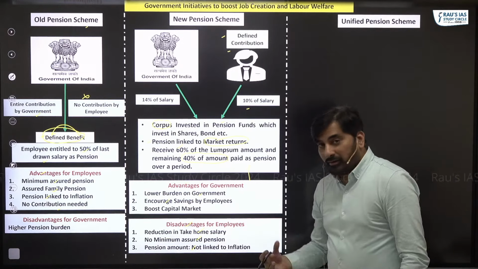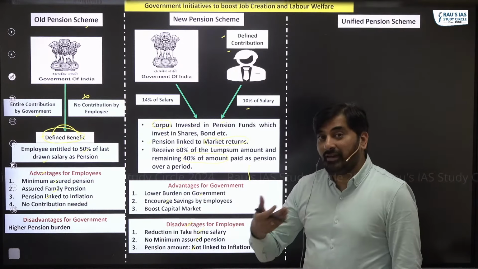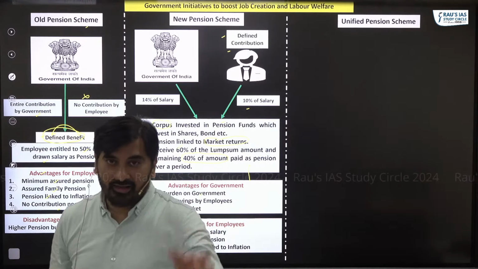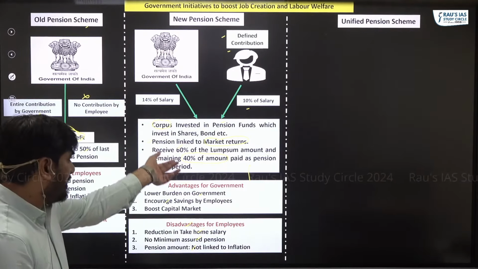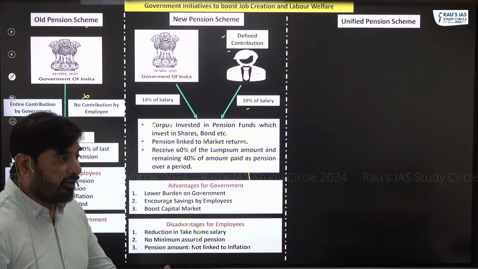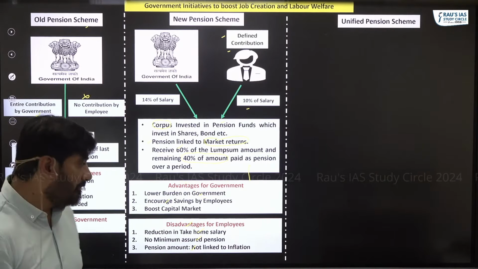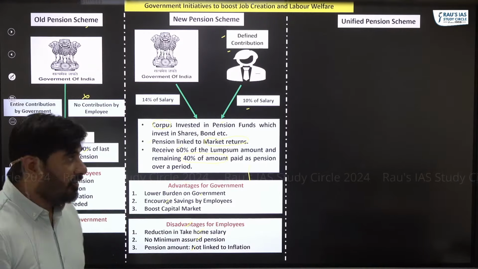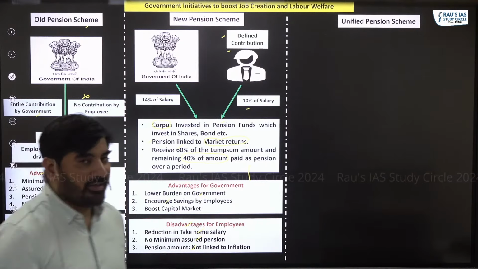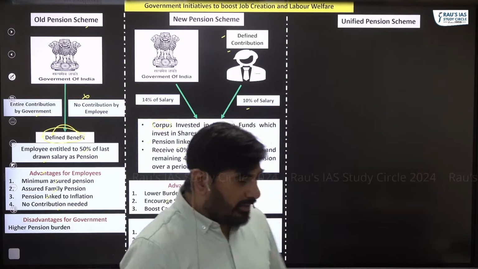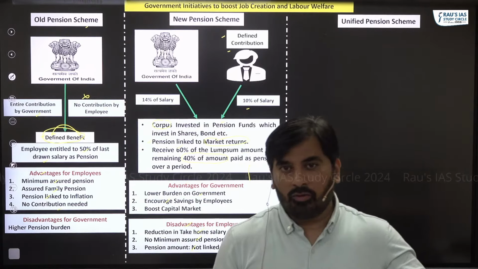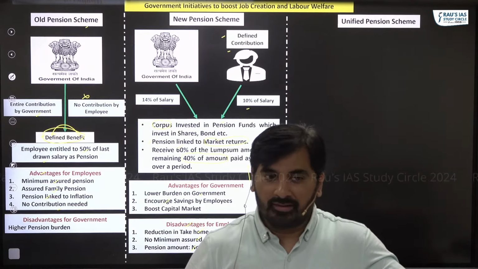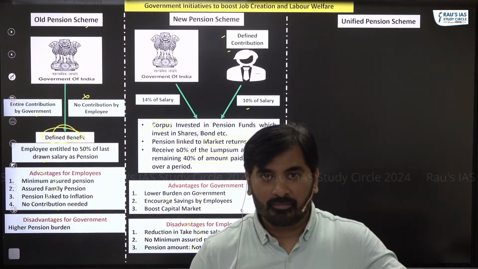Look at this. Government was able to encourage savings by the government employees, because government employees are saving like 10% of the salary every year. So it will promote more savings in the economy, and it will also boost the capital market. So this was the design of the new pension scheme. But like I said, the new pension scheme was heavily criticized by the government employees simply because the burden increased.